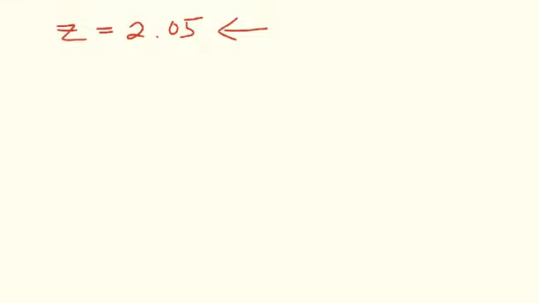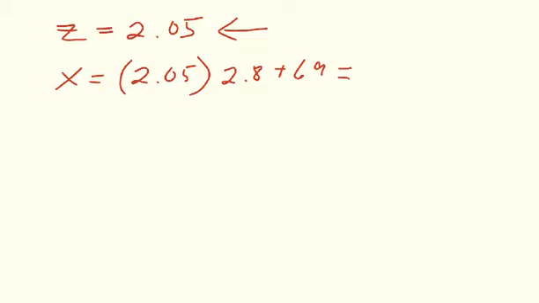So to do that, we're going to take our formula for converting z-scores and plug in 2.05 times our standard deviation, which we said was 2.8, and add the mean, 69 inches. Plugging this into our calculator gets us about 74.74 inches. So if our doorway was 74.74 inches tall, about 98% of men could fit through that door without bending.